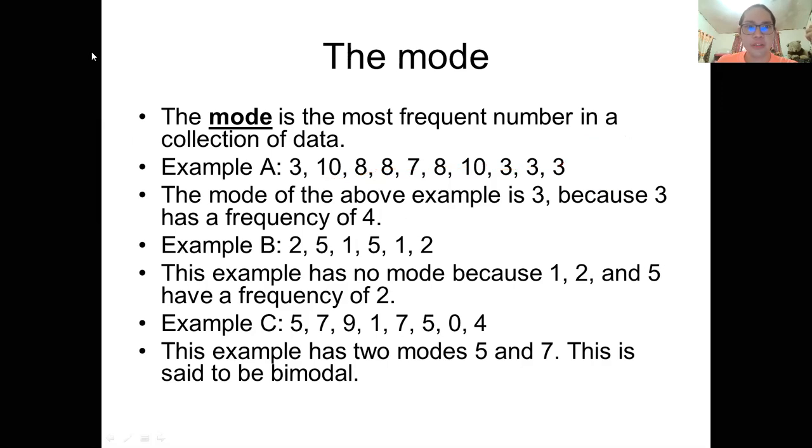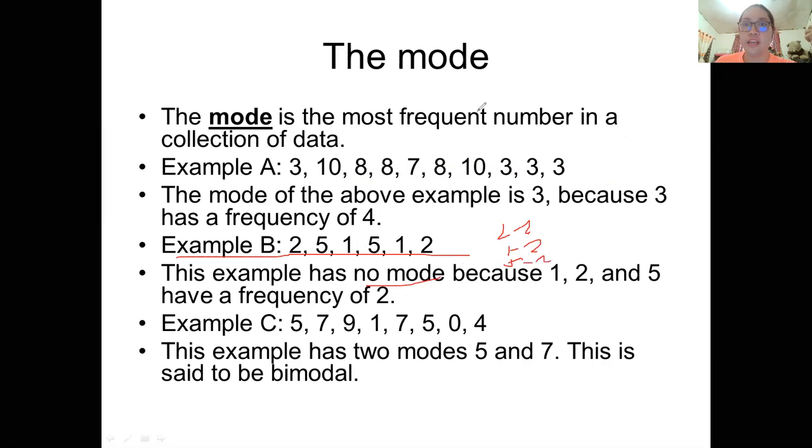For example number 2, example B, 2, 5, 1, 5, 1, 2. It's pretty obvious that this example has no mode. Why no mode? Because 2 repeats twice, 1 repeats twice, 5 repeats twice.